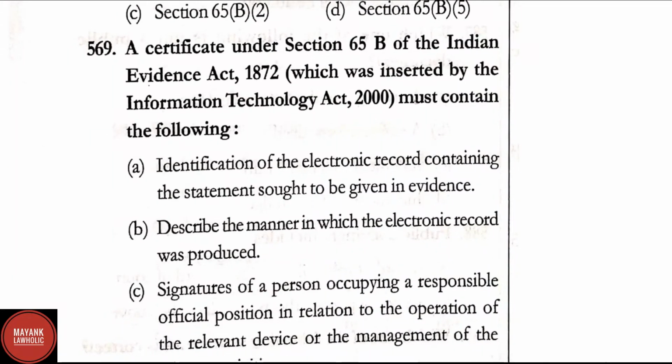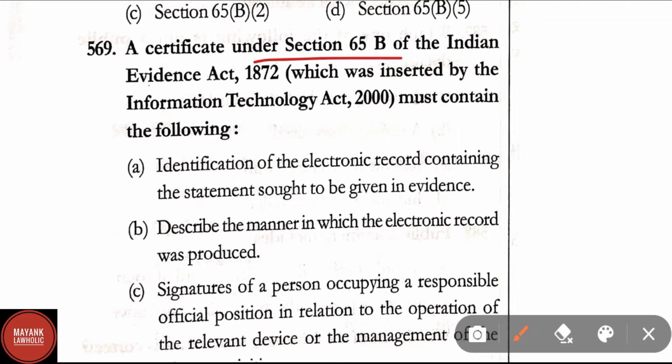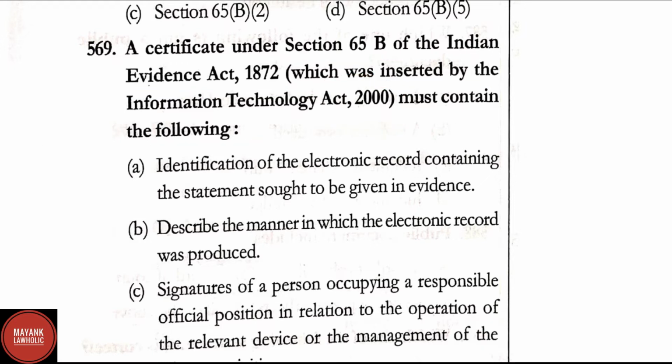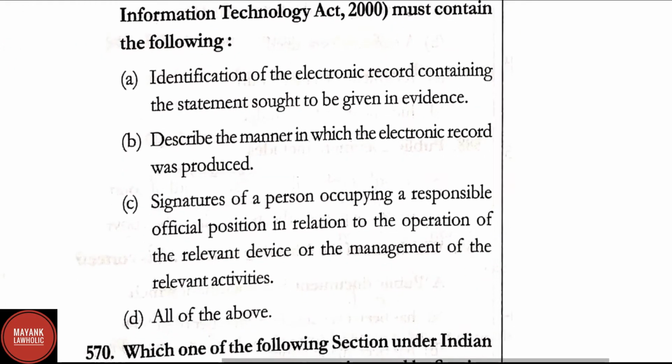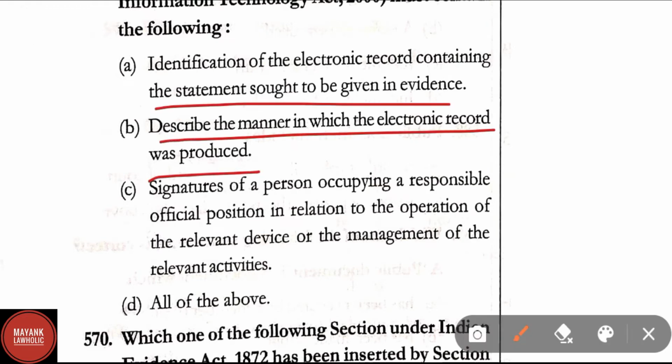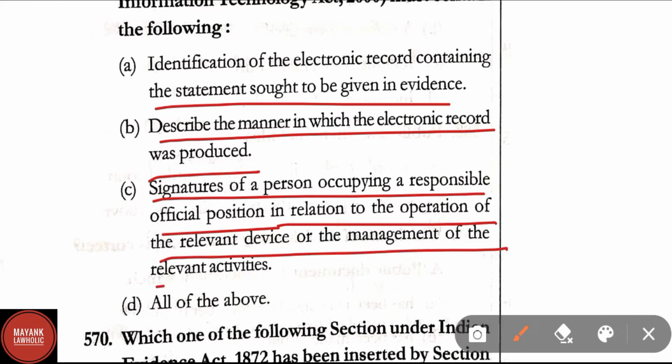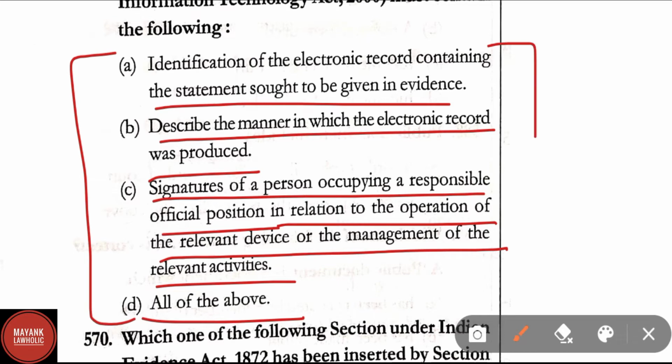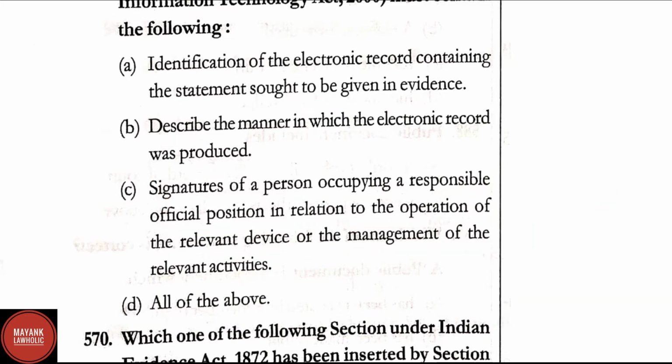Question number 569. A certificate under section 65B of the Indian Evidence Act, which was inserted by the Information Technology Act 2000, must contain the following. Here the options are identification of the electronic record containing the statement sought to be given in evidence, describing the manner in which the electronic record was produced, signature of a person occupying a responsible official position in relation to the operation of the relevant device or management of the relevant activities, all of the above. Here option D is the right answer, which says all of the above.